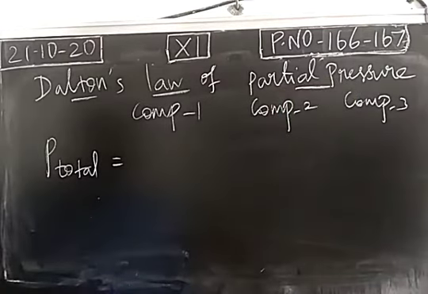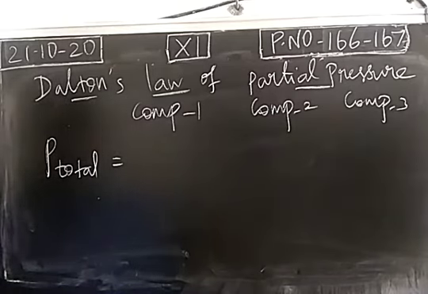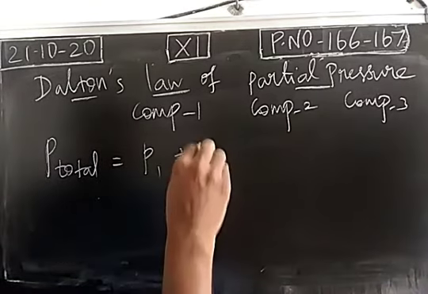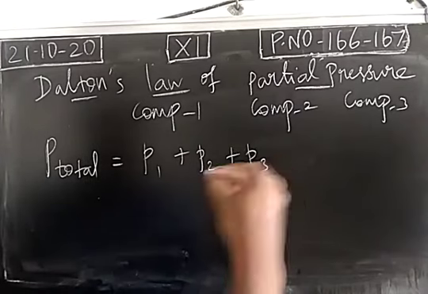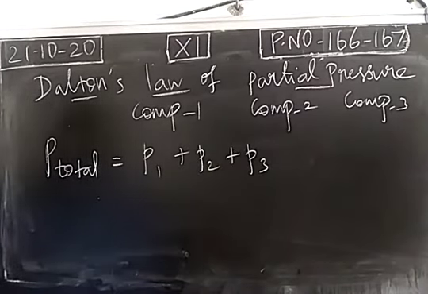What's the meaning of partial pressure? Pressure experienced or exerted by the individual component. So the total pressure of the mixture will be equal to the sum of partial pressures of the components. This is called Dalton's law of partial pressure.